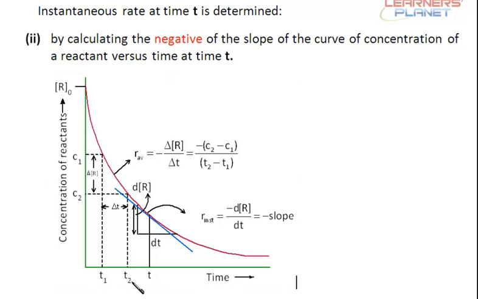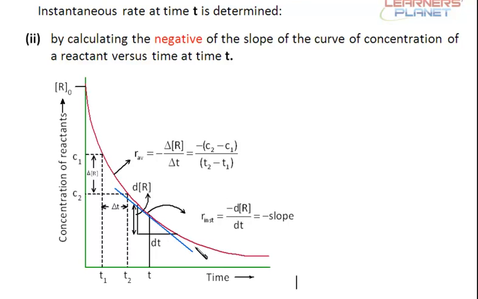The difference between the time and the instantaneous rate at any time t can be determined by just dropping a tangent on the curve. So this is the average rate, that is the change in concentration of the reactant between the two times. This can be a difference of 1 minute, or 2 minutes, or more than that. And the instantaneous rate at any time.